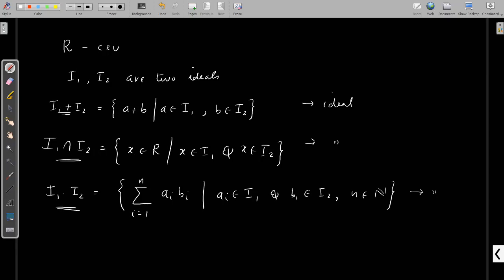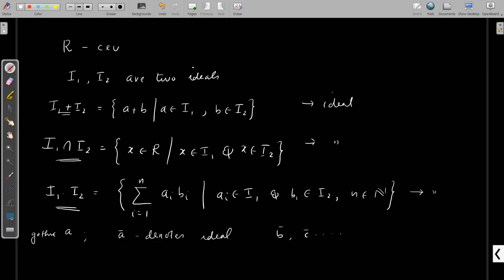In this book we represent an ideal by a small Gothic letter, Gothic a. I would write this as a bar. This is the notation for an ideal, or b, c.